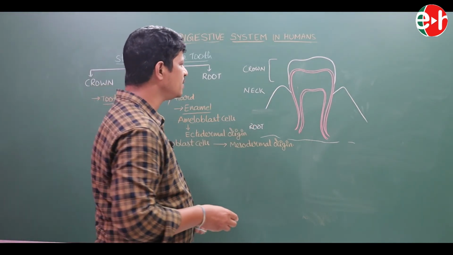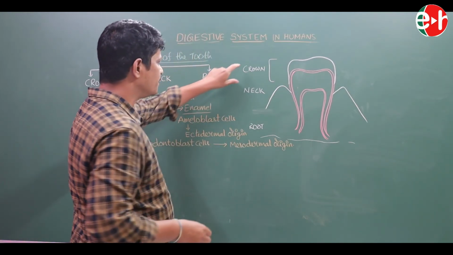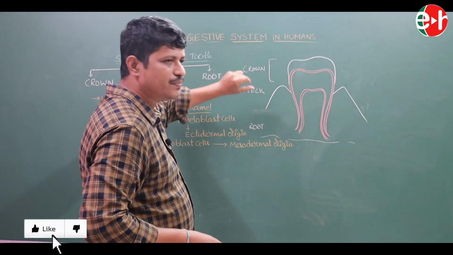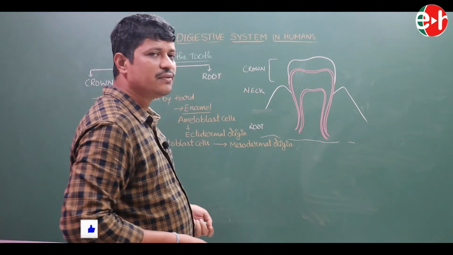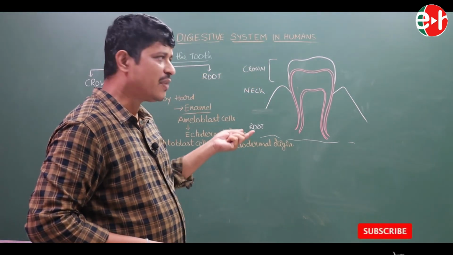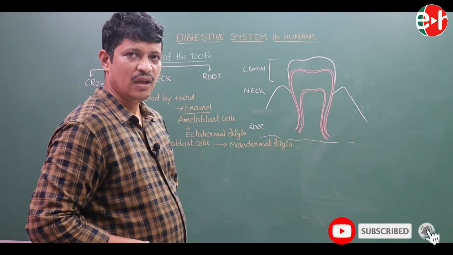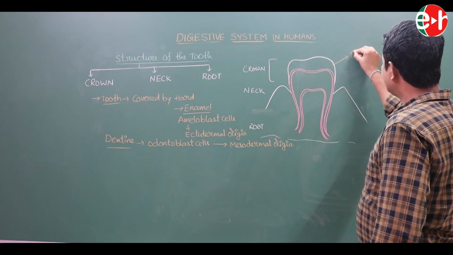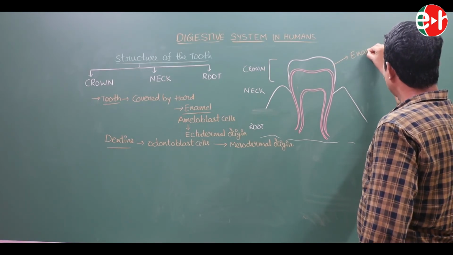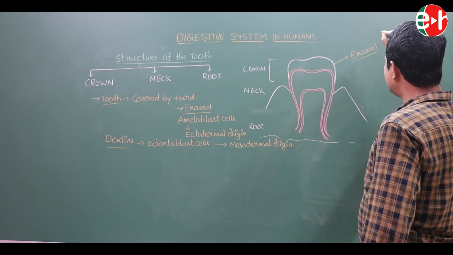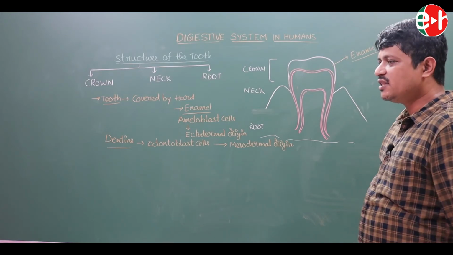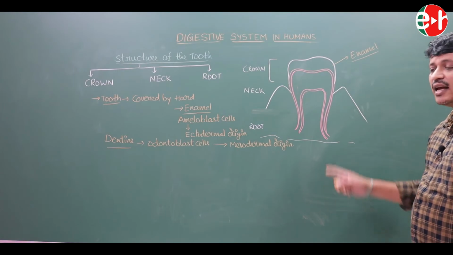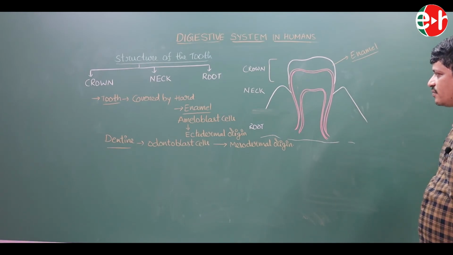Now, the structure of the tooth, crown. The exposed part of the tooth is known as crown. The back of the tooth is covered by dentine. See, the dentine is covered externally by enamel. It is the hardest substance in our body, which is secreted by the ameloblast cells of ectodermal origin.